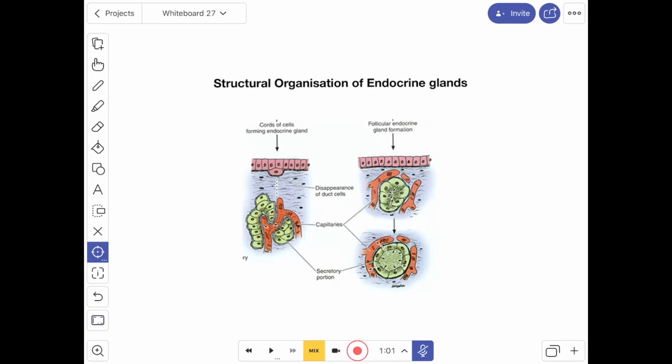Next we'll see about the structural organization of endocrine glands. The endocrine glands are usually arranged as cords or in clumps. They are intimately related to a rich network of blood capillaries or sinusoids. In some cases, the cells may form follicles. So these are the rounded follicles. The endocrine cells and their blood vessels are supported by delicate connective tissue and usually surrounded by a capsule.